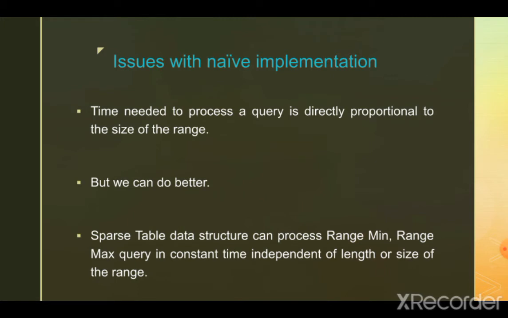This is where sparse table data structure is useful, because it can process range min and range max query in constant time, independent of the length or size of the range. This is the biggest advantage, that independent of the length or size of the range, the time needed to compute the range min or range max is constant. Hence, a sparse table data structure is very useful to compute the range min and range max queries.